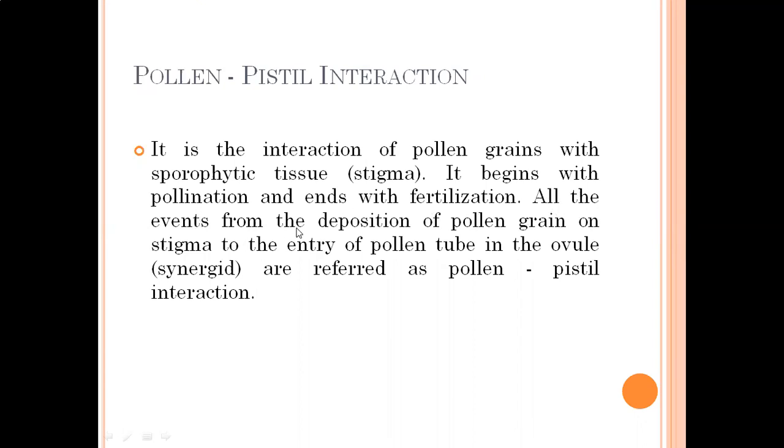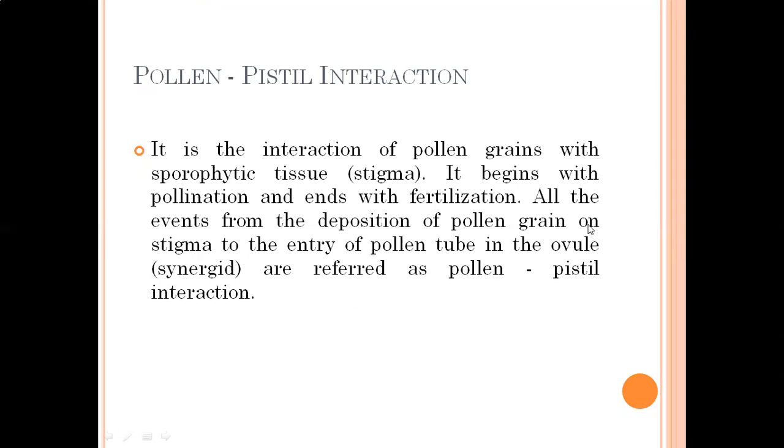All the events from the deposition of pollen grain on the stigma to the entry of pollen tube in the ovule, that is the synergid, are referred to as pollen-pistil interaction. I'll repeat: all the events from the deposition of pollen grains on the stigma to the entry of pollen tube in the synergid are referred to as pollen-pistil interaction.